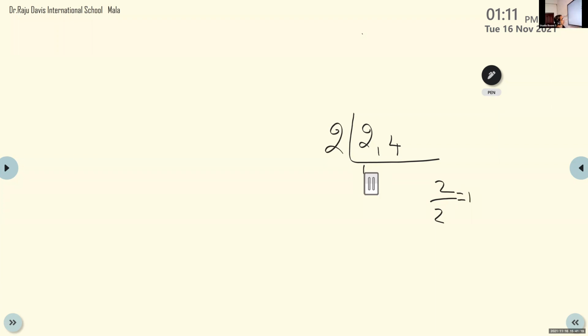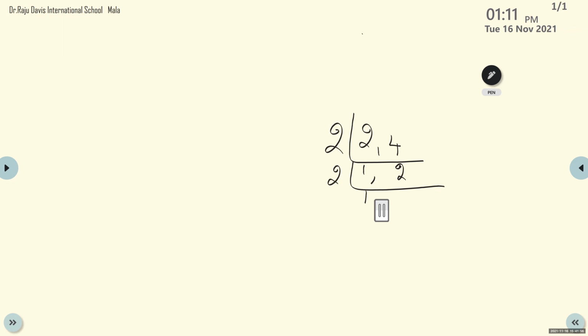What is the next number? 4 divided by 2, how much will you get? 2. 2 twos are 4. You have to write it. Again, here 1 came, so no need of doing anything with it. Which is the only number remaining here? 2. So again you divide by 2. 1, because 1 came, no need of dividing again. You write it as it is.